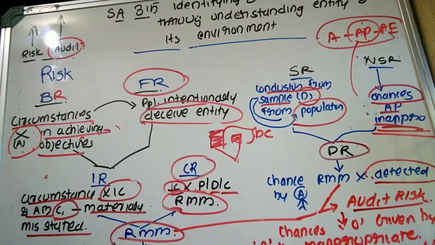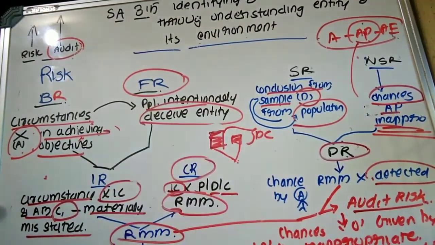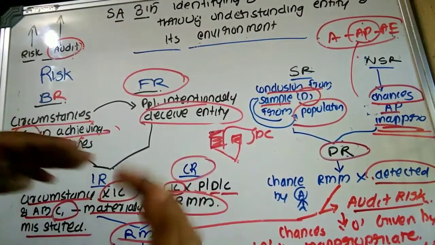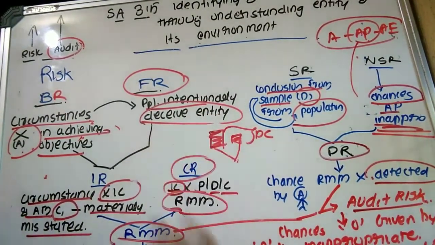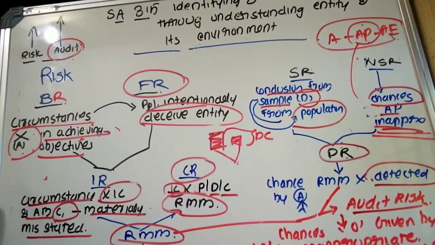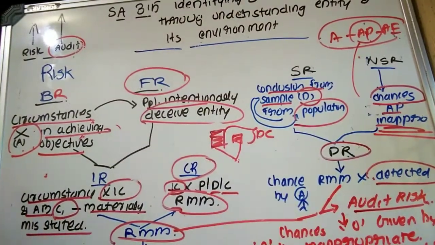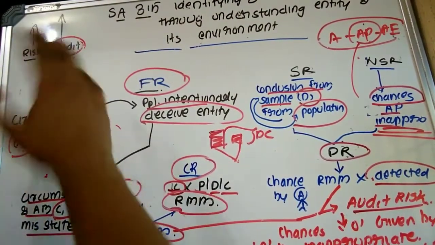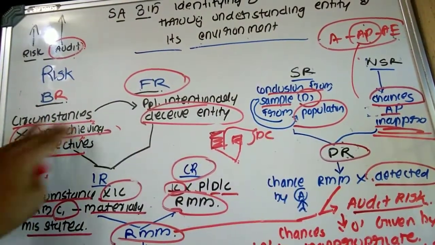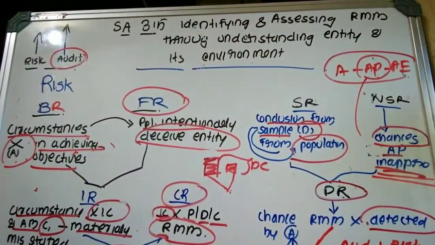Risk of material misstatement means, because of non-existence of an internal control system or existence of an inefficient internal control system, the risk of material misstatement in the account balance, class of transaction, and what? Disclosures. Okay, so we have just understood the risk, the different types of risk. Now we are moving towards SA 315, that is, identifying and assessing the risk of material misstatement.